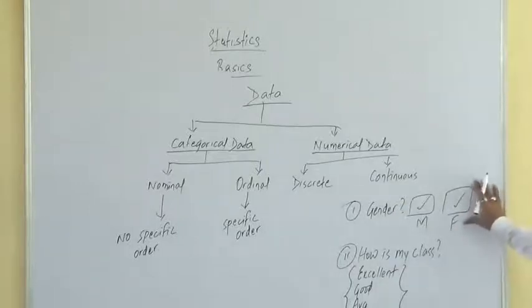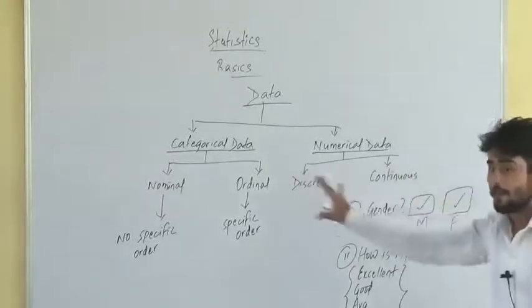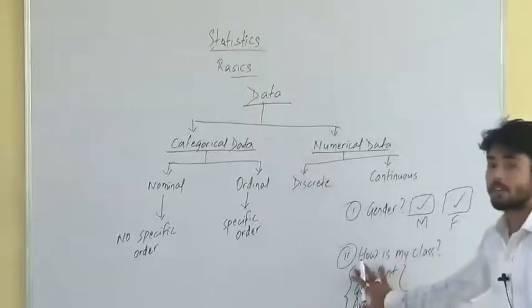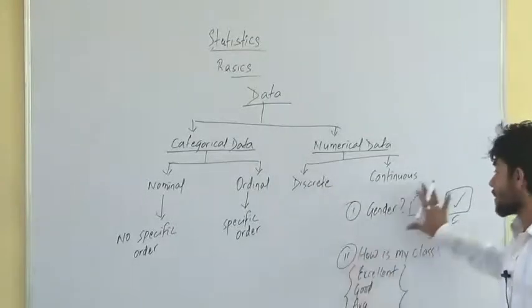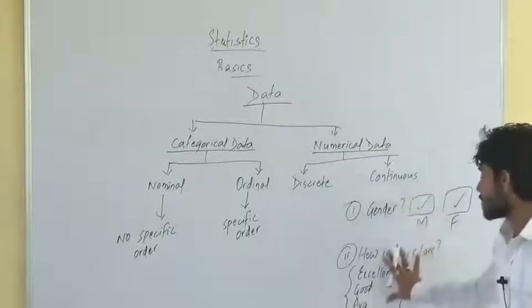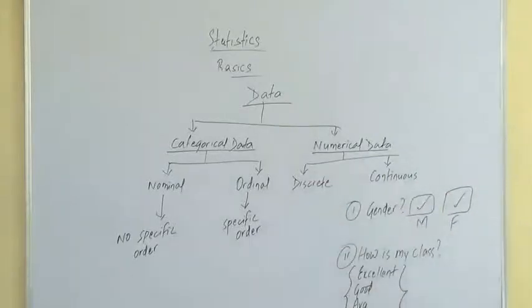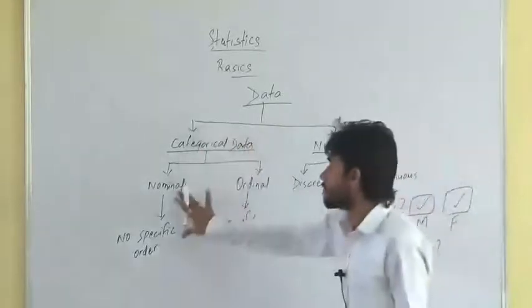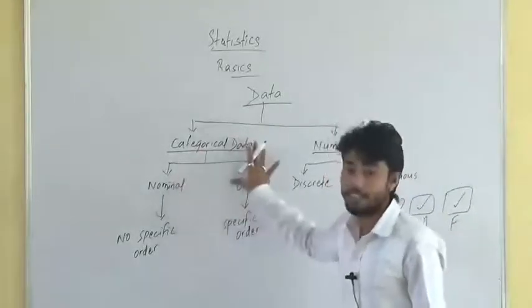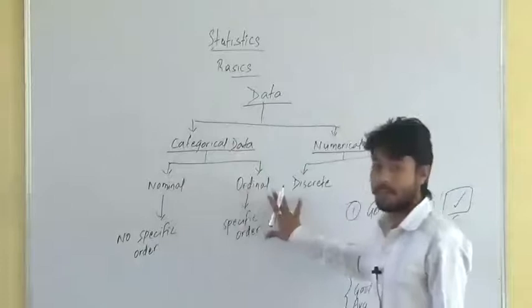There is no specific order in case of nominal data, but there is some specific order in case of ordinal data, both of which are measuring what? Qualitative aspect. Is there any quantitative aspect in this? No. Both nominal as well as ordinal data are measuring the qualitative aspect.